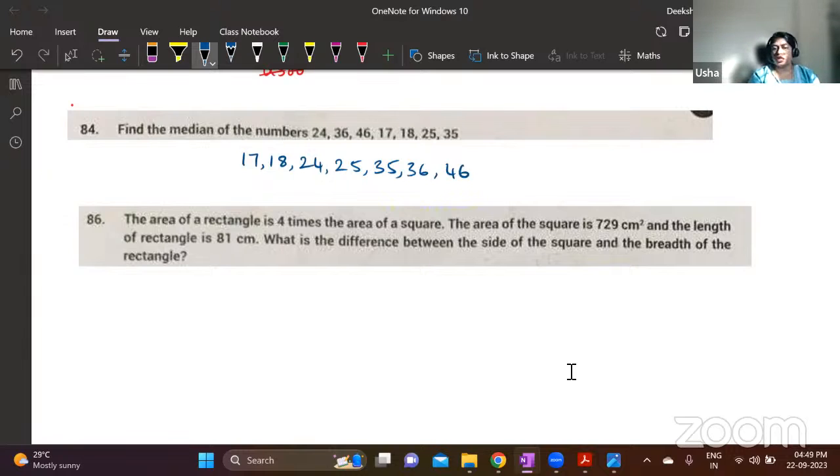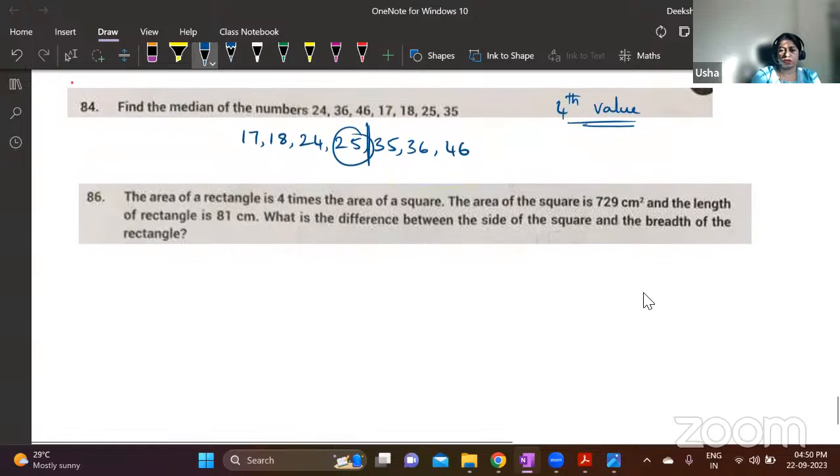Right? Again, if you want to save time, first count how many values are there, so you don't have to arrange all the values. 1, 2, 3, 4, 5, 6, 7. If 7 values are there, the median will be the fourth value because that is the middle value. So you can arrange it only until 4 values because you want the fourth value. You're not interested in what values come after that. So you can arrange it only up to 25. That will save you time. Here the median is the fourth value.